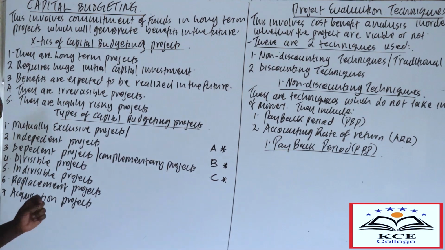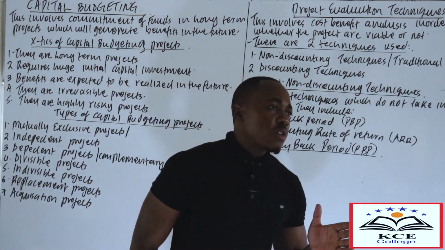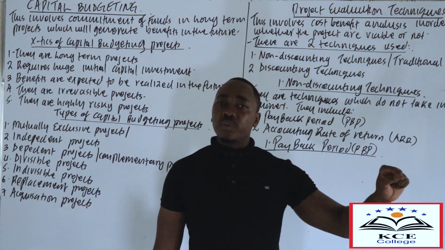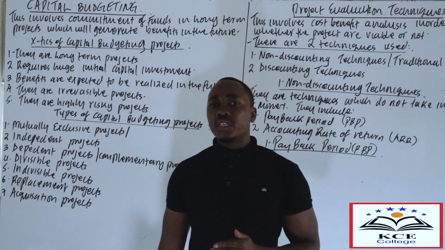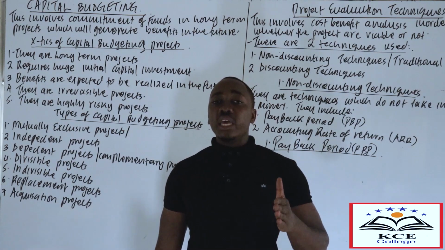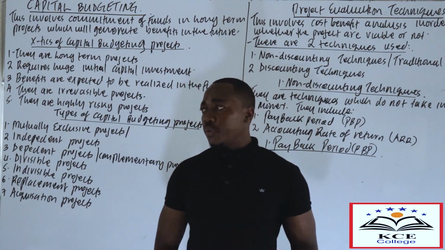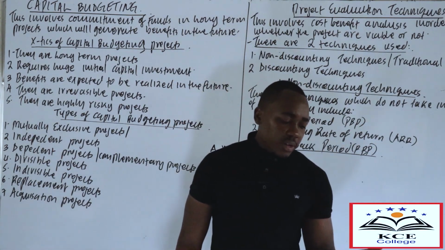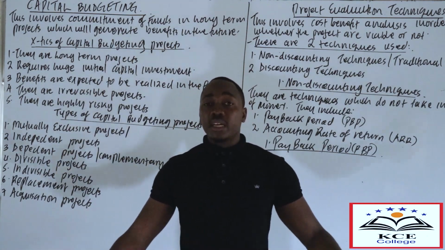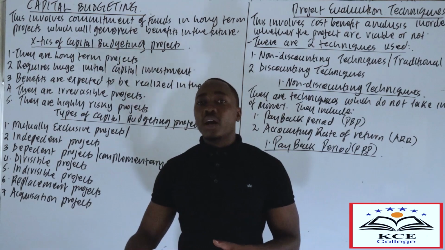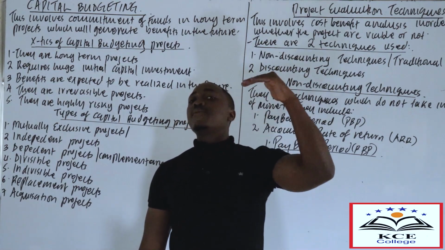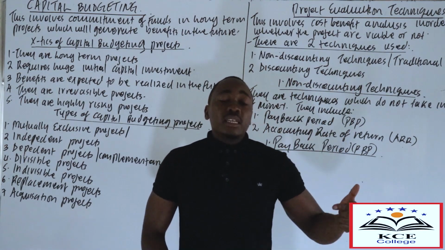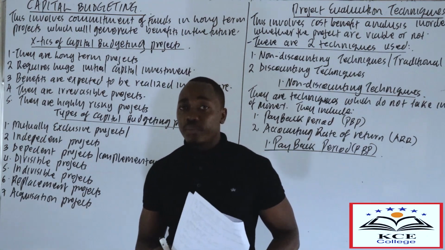Then we have divisible projects. What do we mean by a divisible project? Divisible projects are projects which can start generating inflows even before they are fully completed. Let me repeat again. Divisible projects are projects which can generate inflows even before they are fully completed. For example, let's take a scenario of rental houses. You can build maybe 3 floors, then you get some tenants. Then after some period, you decide to add other floors. You see, that's what we call a divisible project. This project can start generating inflow even before the whole project has been fully completed.